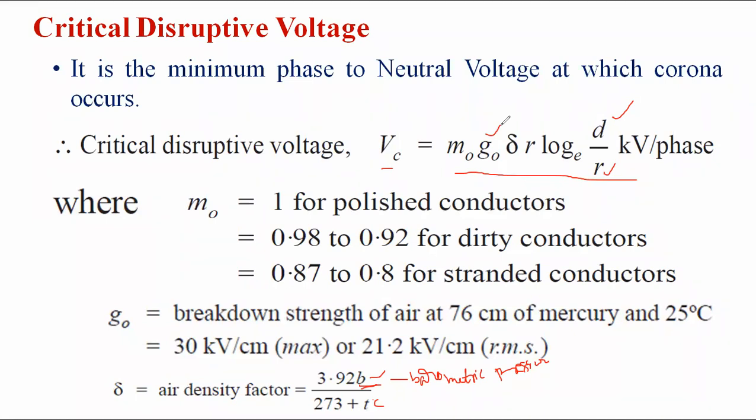That is represented in the RMS value. And delta is the air density factor, whose value is 3.92 B by 273 plus T. B is the barometric pressure in centimeter of mercury, Hg, and T is the temperature in centigrade. D is the distance between the conductors, and R is the radius of the conductor.